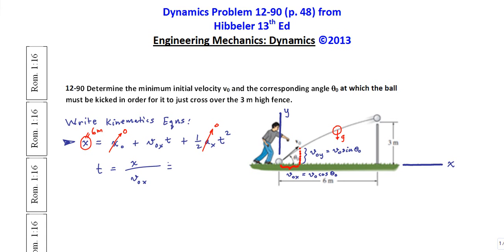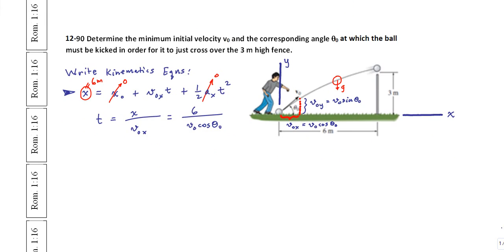And let's plug in what we know. We know that x is 6, and that v0 x we already solved for. That is v0 times the cos of theta 0. And so now we have an expression of time with these two unknown pieces, namely the initial velocity or speed and the initial angle theta 0.